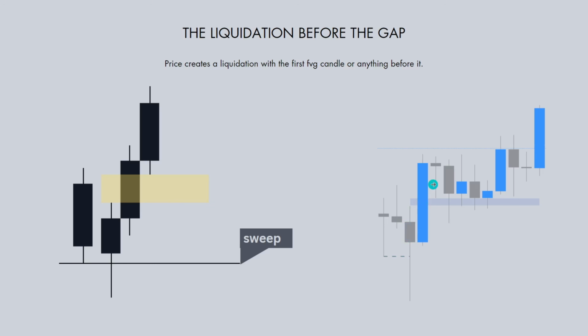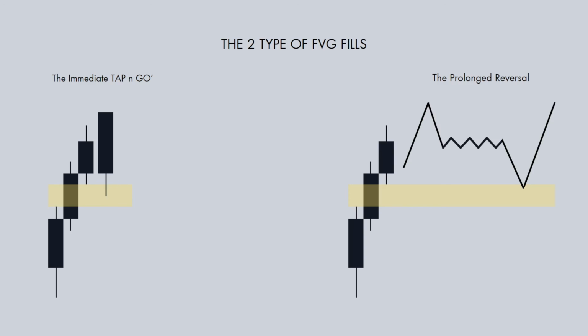Candle 1, candle 2, candle 3, wick high, wick low, gap in price. Price rejects off of this point and continues to the upside. Now, the very important theorem to understand is the two types of fair value gap fills that we have.